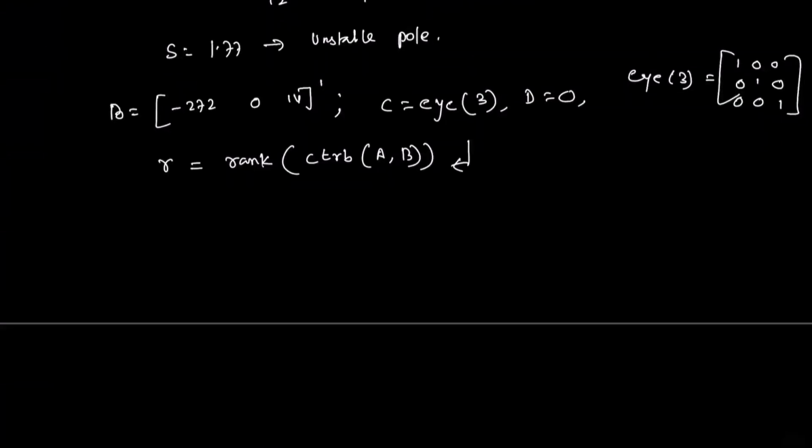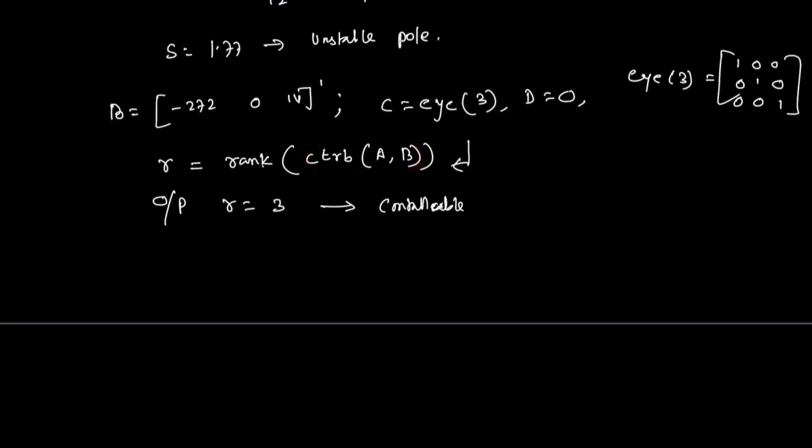If you enter it in the MATLAB command, the output we are getting is R equal to 3. So the system is full rank and it is controllable. The controller we are going to design will affect all the states in the system.